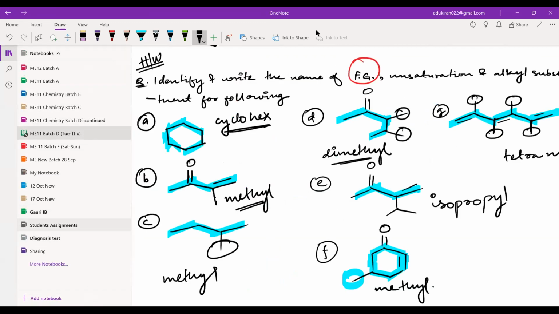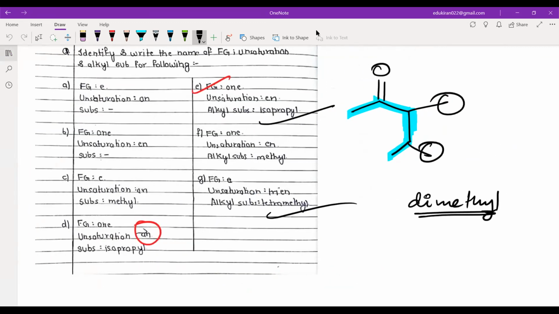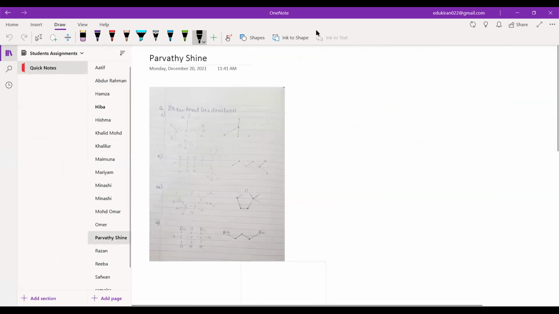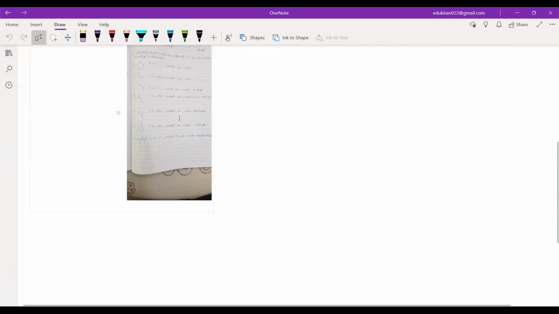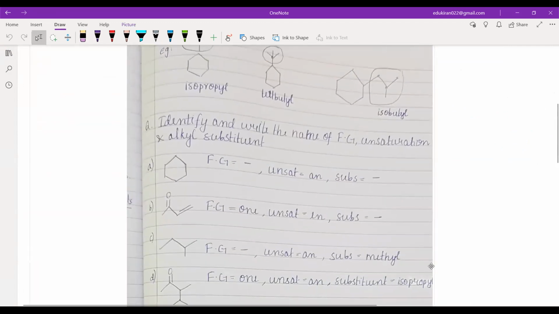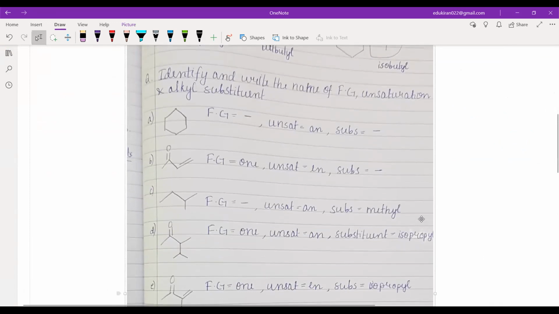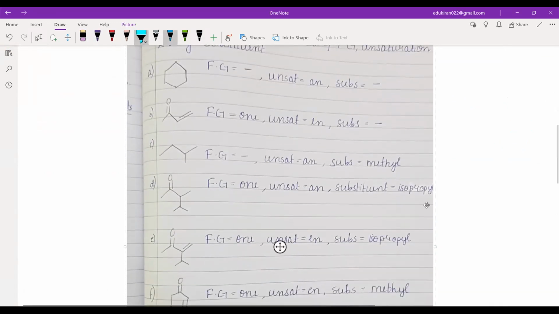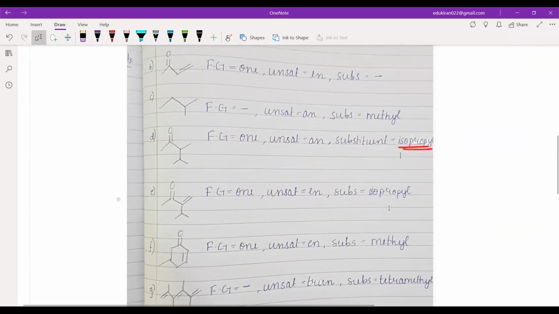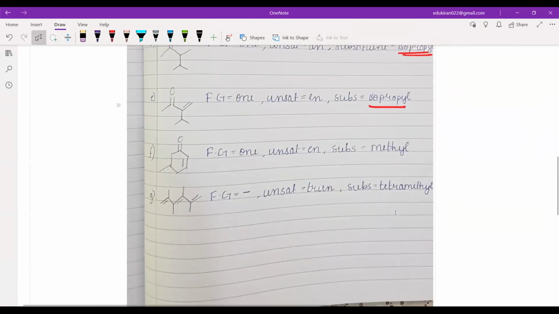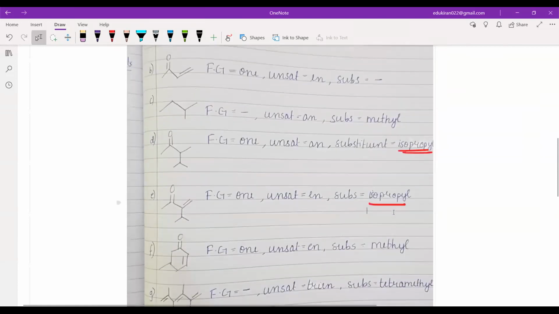And let me see Parvati's if I get it right. Parvati, yeah, I think there is a new assignment here. There is a new one. Methyl. This is not right, na? Parvati? Yes, sir, I did the same mistake. Same mistake. Okay, fine. That is why I gave this question. Okay, fine. So this is isopropyl. This is correct. This is methyl. This is tetramethyl. Yeah, that's fine. Very good. Most of them are correct.